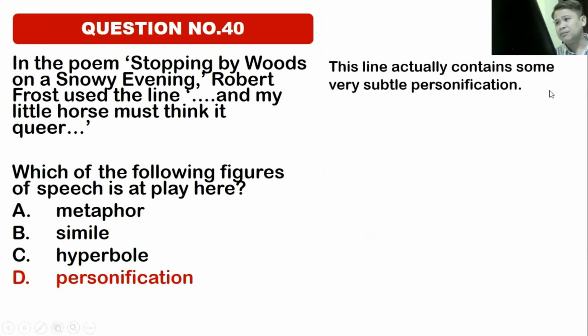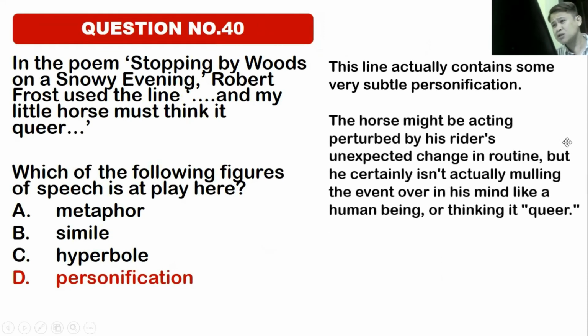This line actually contains some very subtle personification. The horse might be acting perturbed or confused by his rider's unexpected change in routine, but he certainly isn't actually mulling the event over in his mind like a human being or thinking it queer. Horses do not have the ability to think that something is not okay, to think that something is queer, because that is basically a human quality.